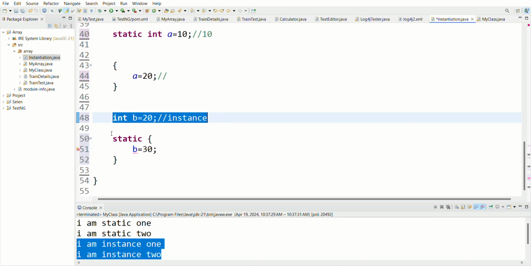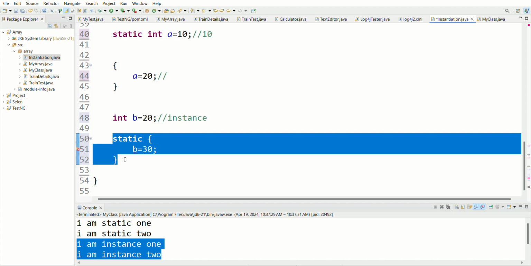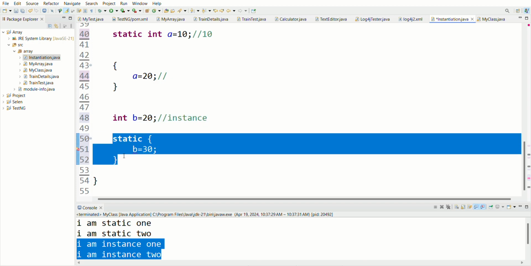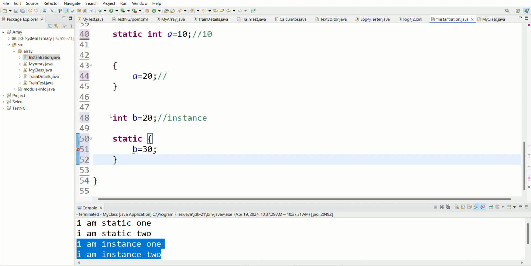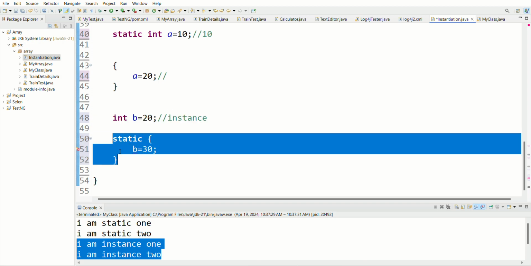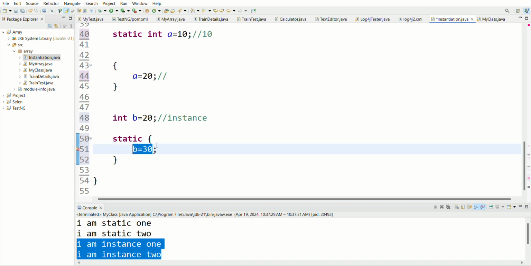Why? Because at first the memory will be allocated to static, so the instance has not got the memory right now. JVM doesn't know about int b is equal to 20. He is only discussing the static, because after static gets the memory, the instance will get the memory. But here static is saying b is equal to 30. JVM doesn't have the power to see this, because the instance will get the memory after static. Here static should get the memory, but static is demanding b, but where is b?